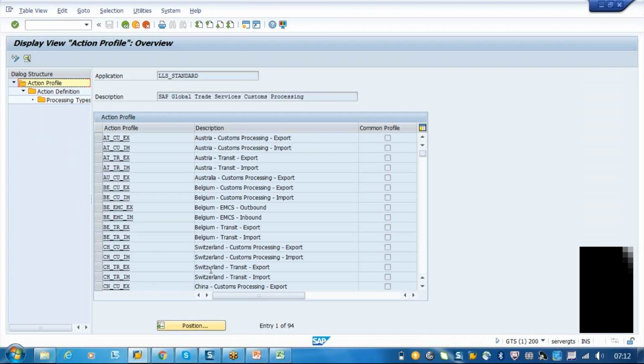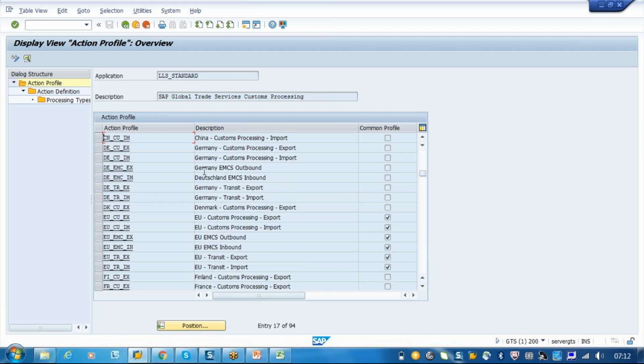These are all predefined by SAP. For each and every country, everything is predefined. You just have to choose. For example, take Germany. See here: Germany customs export processing, Germany customs import processing, EMCS outbound, EMCS inbound, transit and transit import.